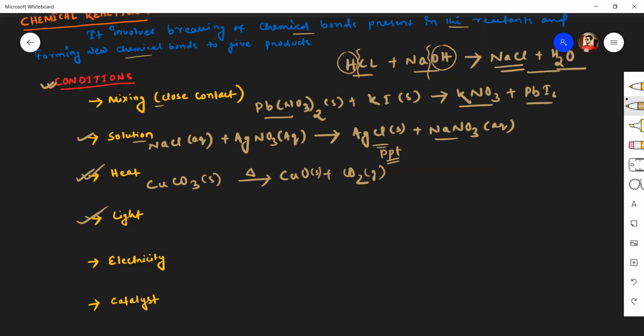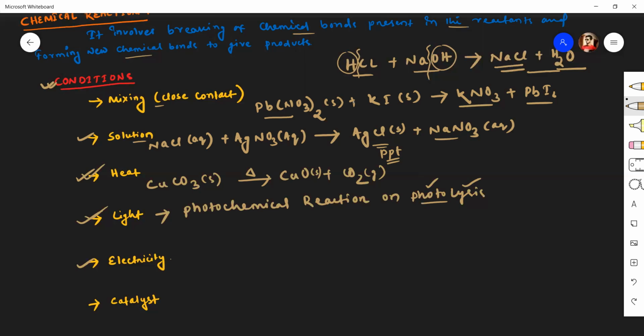The fourth condition is light. Some chemical reactions take place in the presence of light. This type of reactions are called photochemical reactions or photolysis. Photolysis means photo means light, and lysis means to break down. In the presence of light, some substances break down into two or more substances. So new substances are formed. That is the fourth condition required for the chemical reaction.